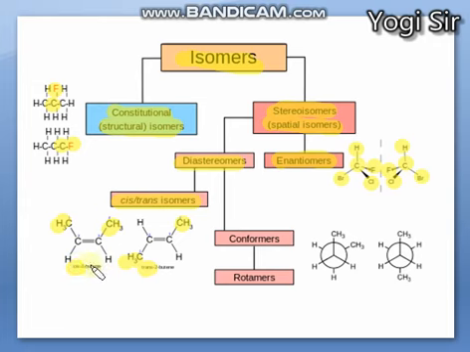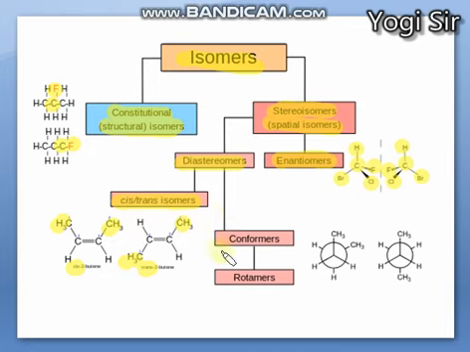You can see both hydrogens on the same side, both methyls on the same side of this carbon-carbon double bond. Such isomers are cis isomers. And in the trans isomer, the groups are away or opposite to each other. That is cis-trans isomerism.